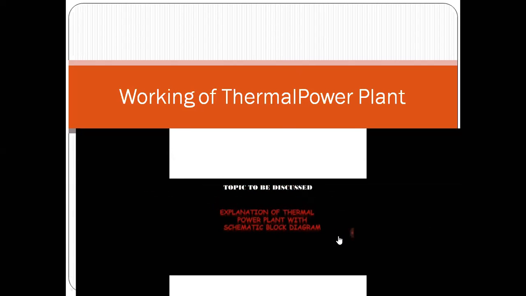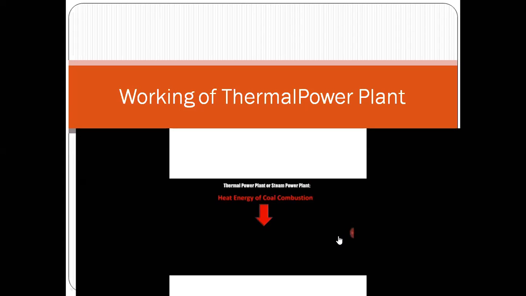Let's discuss the topic: explanation of thermal power plant with schematic block diagram. Now we know that a thermal power plant, or any power plant, is a place where generation of electricity takes place. So what happens exactly in the thermal power plant or steam power plant? In a thermal power plant or steam power plant, the heat energy of coal combustion gets converted into electrical energy. So this is the basic concept behind it. Here we are using coal as a fuel.